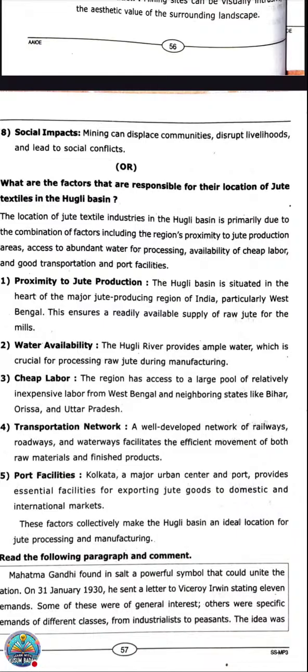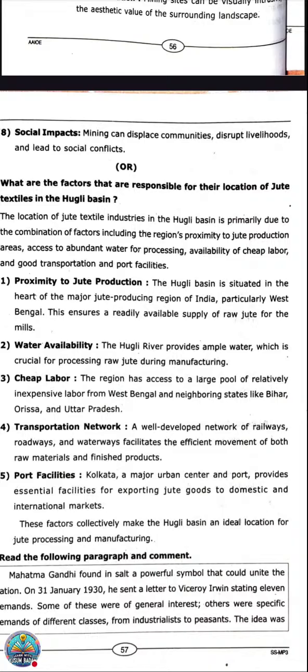Next, they have given: what are the factors that are responsible for the location of the jute textile industry in the Hooghly Basin? This question is very simple. You can write the points. Whenever they ask why an industry is suitable at a particular place, the key points for any industry to establish are: availability of cheap labor, availability of raw material, water facility, electricity facility, market facility for the finished products, banking facility, and transport facility.